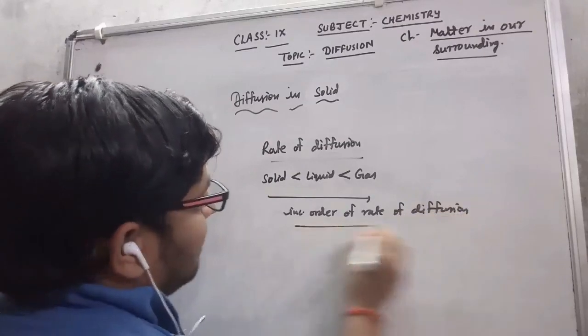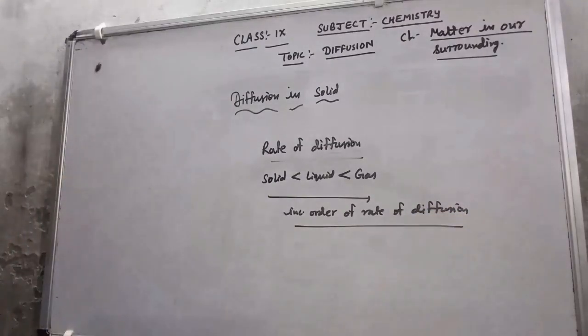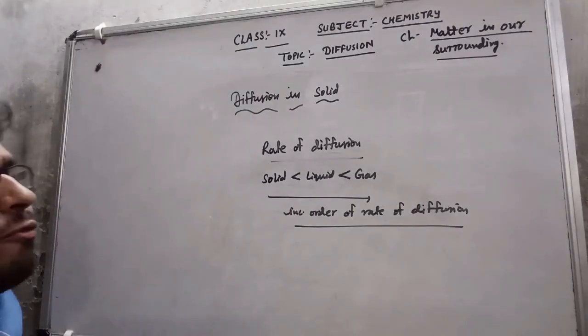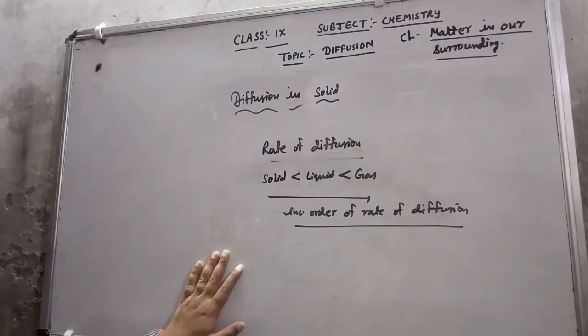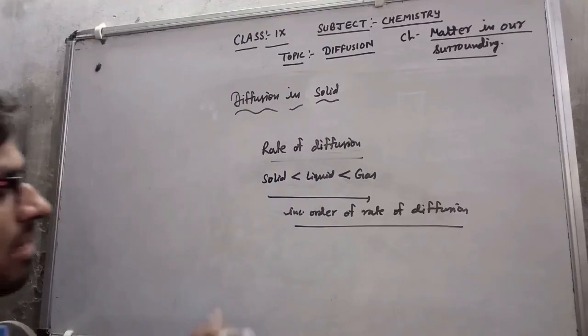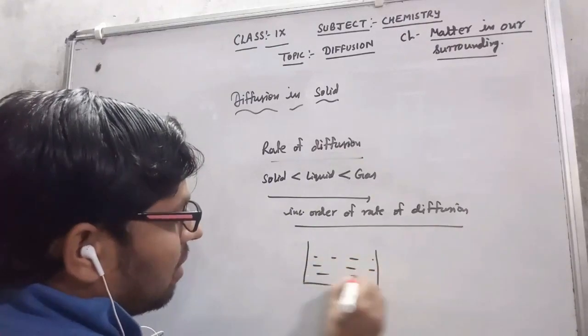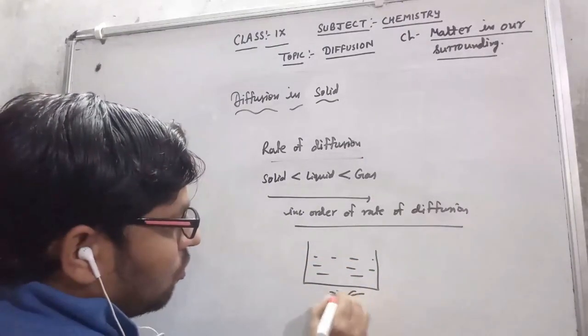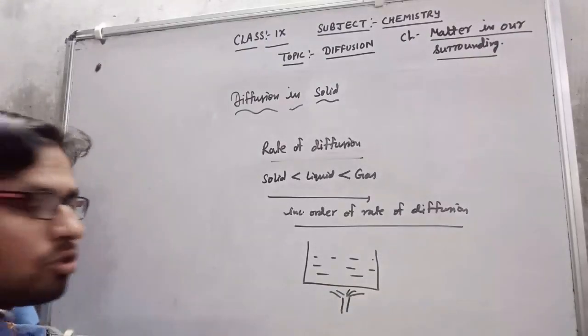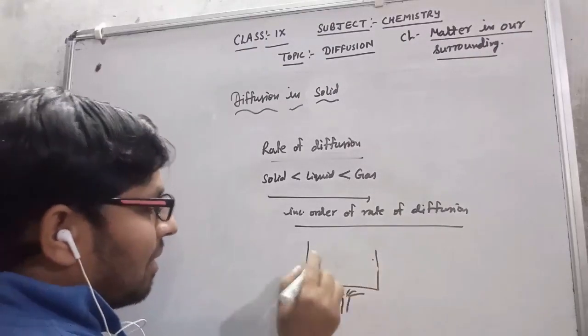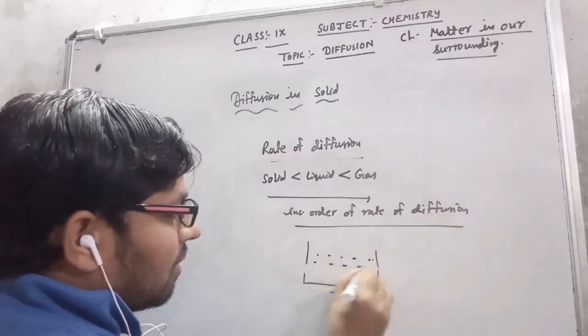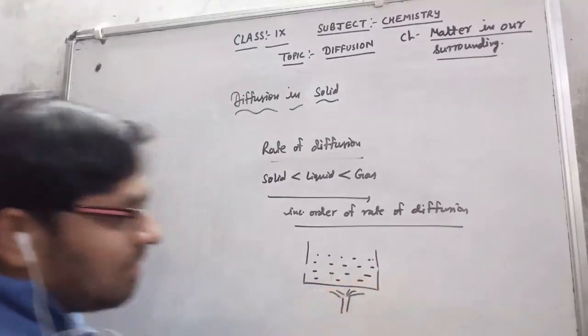Now the next point is what happens when I increase the temperature on diffusion. Very simple, by increasing the temperature the rate of diffusion is increased. Suppose I have a water particle here and from this side I am going to increase the temperature. Suppose that is the particle available here in the water. In this way I will increase the temperature.